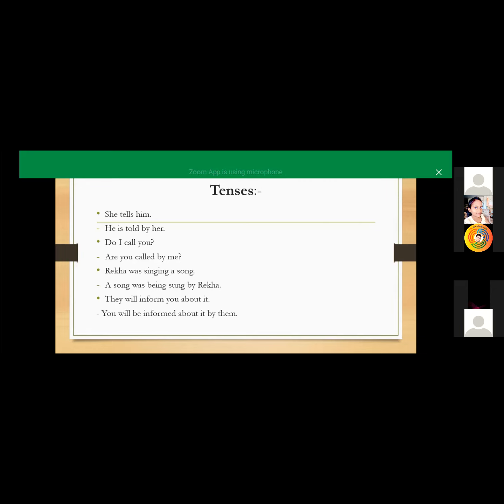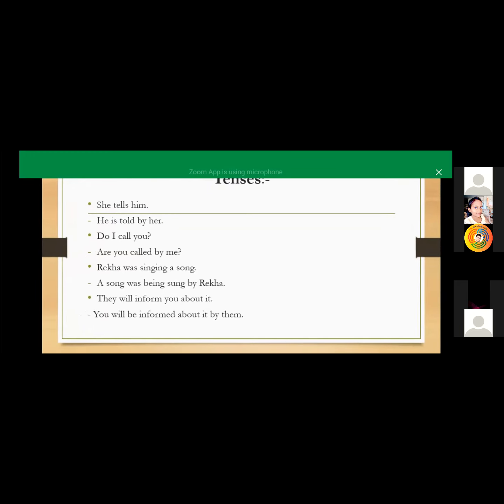You also saw an example like this. So it is also in the passive form. So you have to remember, how can you know about this? The meaning of this sentence will be different, and you can easily recognize it by the V3 form of the verb.